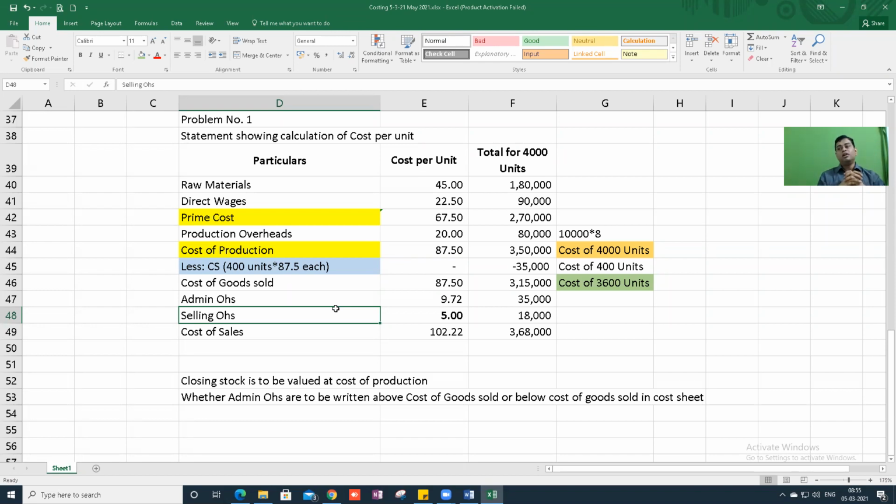Why, you know? Because partnership is not governed by any statute or any accounting standard. If a statute is there as per company law, you follow the statute. If an accounting standard says to follow this in this situation, you follow that accounting standard.